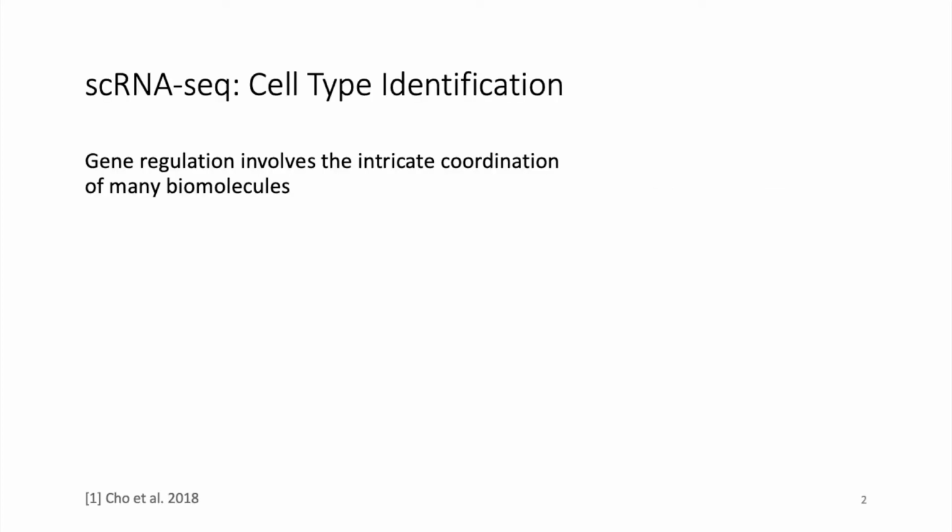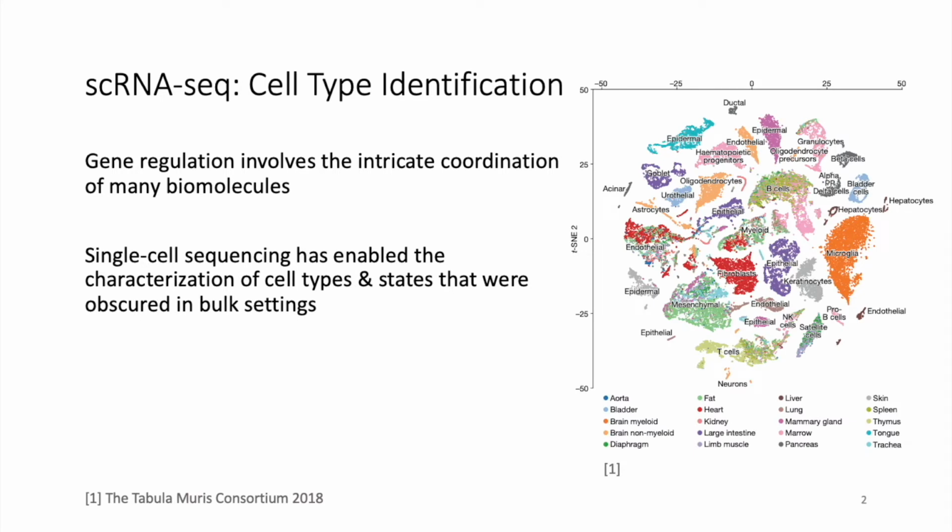Gene regulation involves the intricate coordination of many biomolecules. Differences in the coordination of these biomolecules contribute to the diversity of cellular functions and phenotypes observed across different cell types and cell states. Over the past several years, single-cell sequencing technologies have allowed us to characterize many cell types and cell states that were previously obscured when sequencing in bulk.